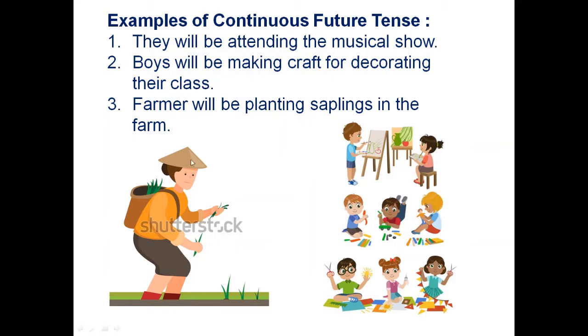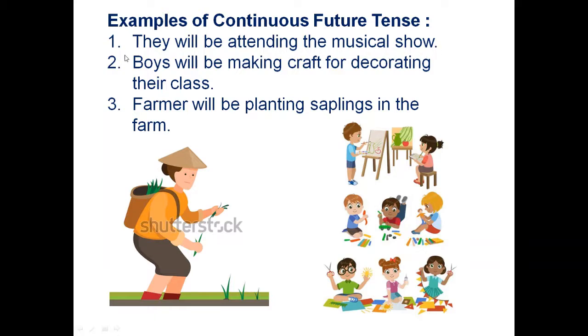Now some examples are here for continuous future tense. I will read the first example for all of you. Listen carefully. They will be attending the musical show. They will be attending the musical show means what?